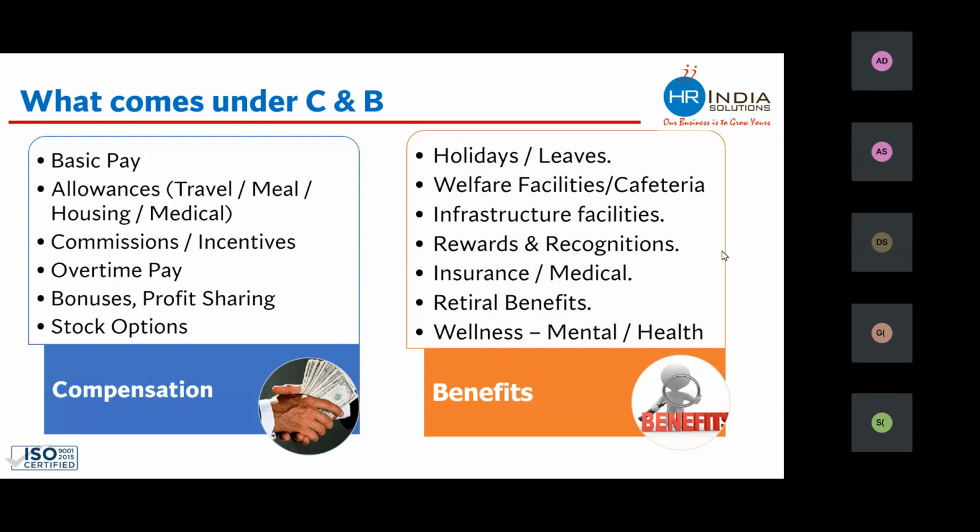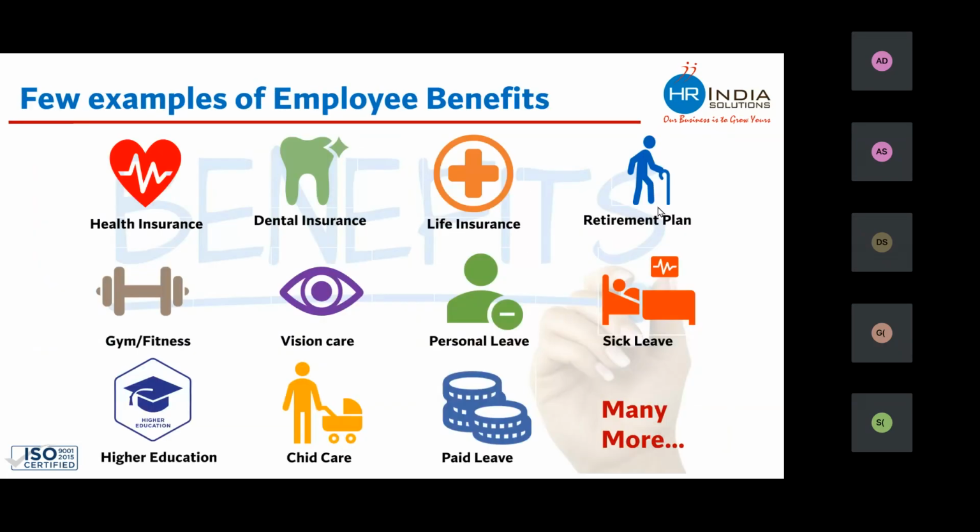So now I hope things are clear on what comes under compensation and what comes under benefit. These are a few examples of benefit: health insurance, dental insurance, life insurance, retirement plan, gym and fitness. Yes, there are many companies who give membership for gym and fitness club. Employees are not getting any kind of money, but this is a good benefit. Vision care, personal leave, sick leave, higher education. There are many companies who sponsor their employees for higher education.